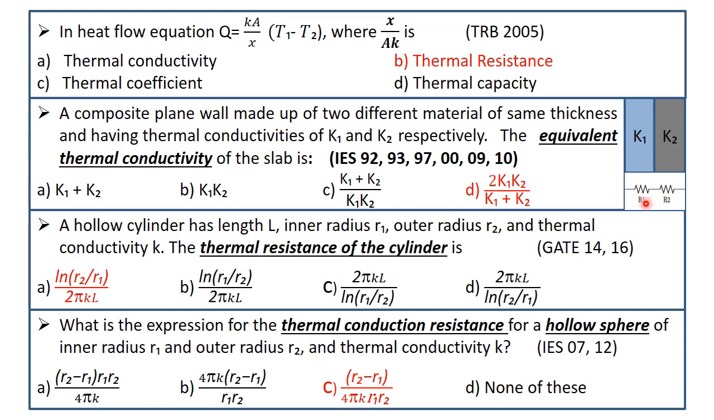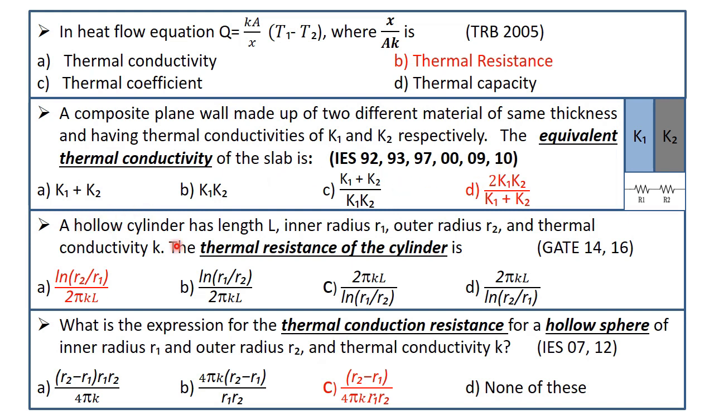So in this diagram, two resistors are connected in series. So we know that when two resistors are connected in series, their equivalent thermal conductivity will be 2K1K2 divided by K1 plus K2. So it was repeated in IES 92, 93, 97, 2000, 2009 and 2010. So try to understand the importance of this question, right?